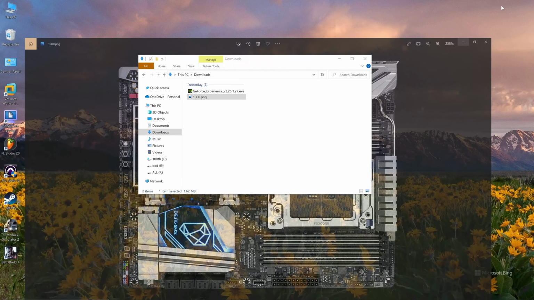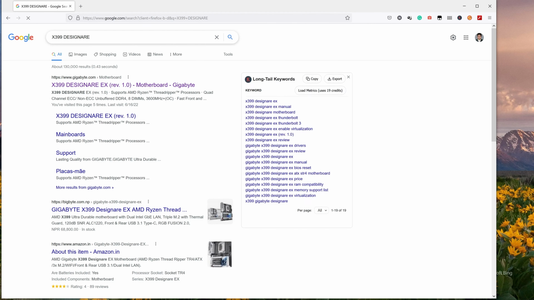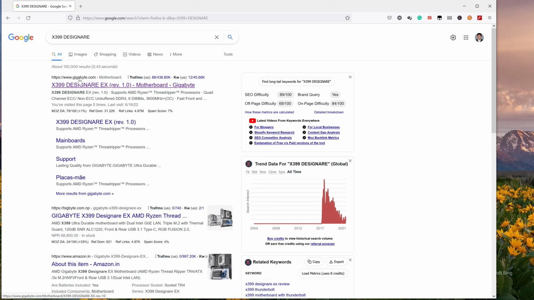Okay, so we will go to Google, then search for that, X399 Designare. We will choose the website of our company. In this case our company is Gigabyte. We have to make sure that this is our company, Gigabyte, then the model of the motherboard, X399 Designare EX. Okay, click on that.